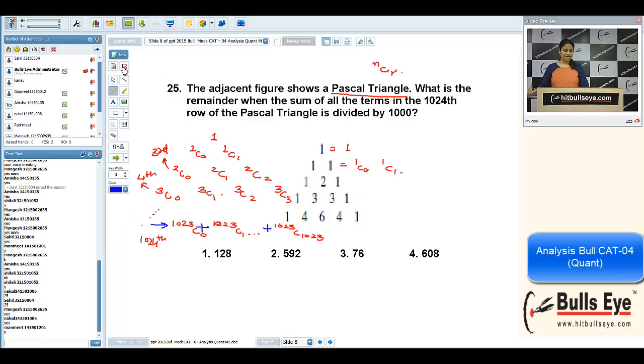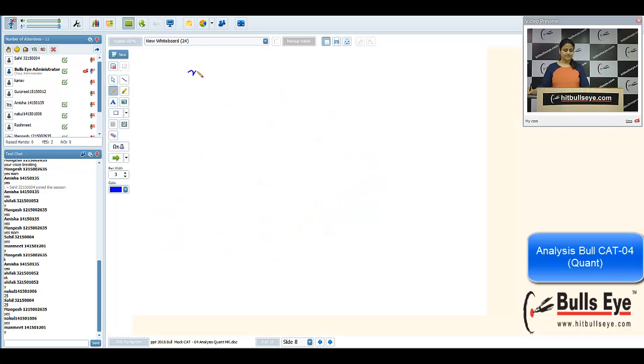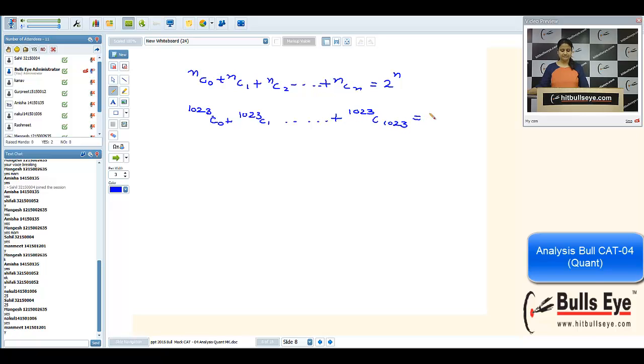Now we have a formula. It says NC0 plus NC1 plus NC2 and so on up to NCN is 2 raised to power n. So 1023C0 plus and so on, this will be nothing but 2 raised to power 1023.